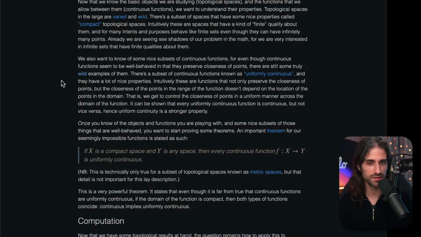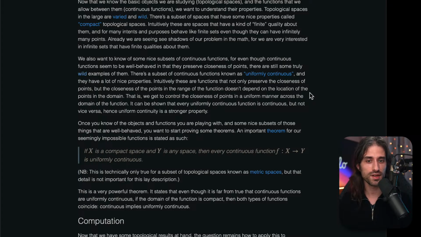And I haven't studied math recently enough to have anything else to say about it. But the thing is that there's a subset of continuous functions known as uniformly continuous, and they have a lot of nice properties. Intuitively, these are the functions that not only preserve the closeness of points, but the closeness of the points in the range of the function doesn't depend on the location of the points in the domain. That is, we get to control the closeness of points in a uniform manner across the domain of the function.